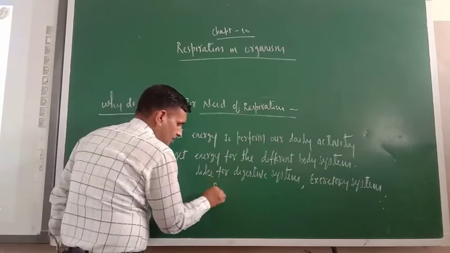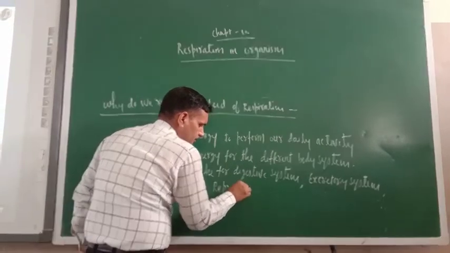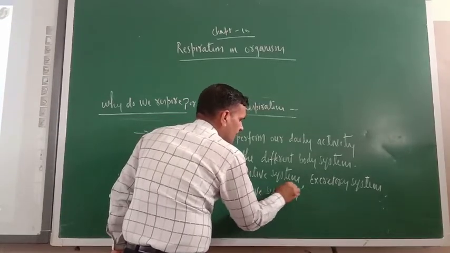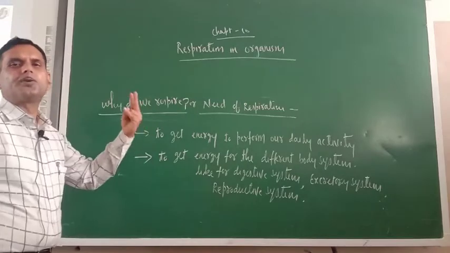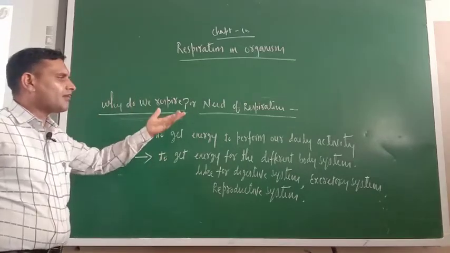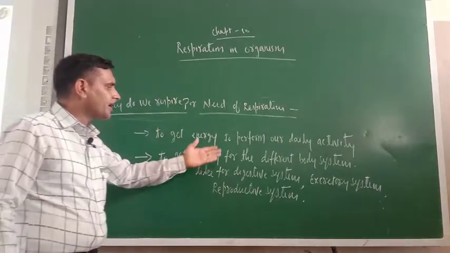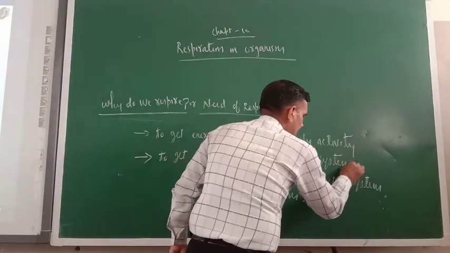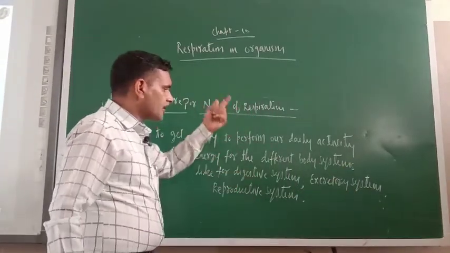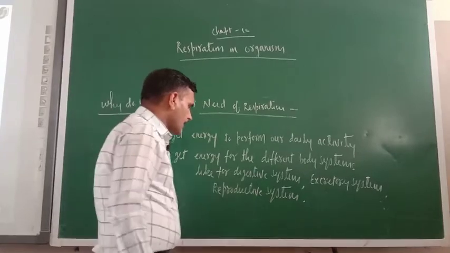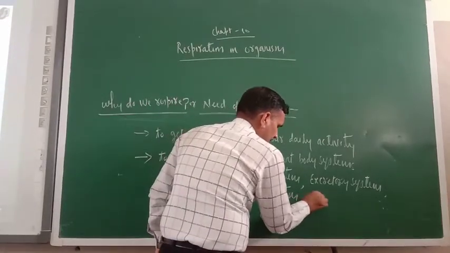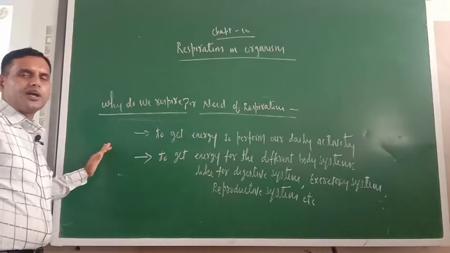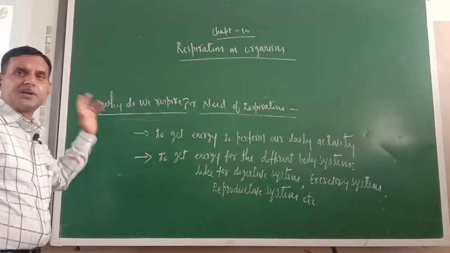Then the reproductive system. So basically there is a need of respiration because of two reasons. First, to get energy to perform our daily activity. Second, to get energy for the different body systems, like the digestive system, excretory system, reproductive system, etc. So these are the needs of respiration. Because of that only we are doing respiration.